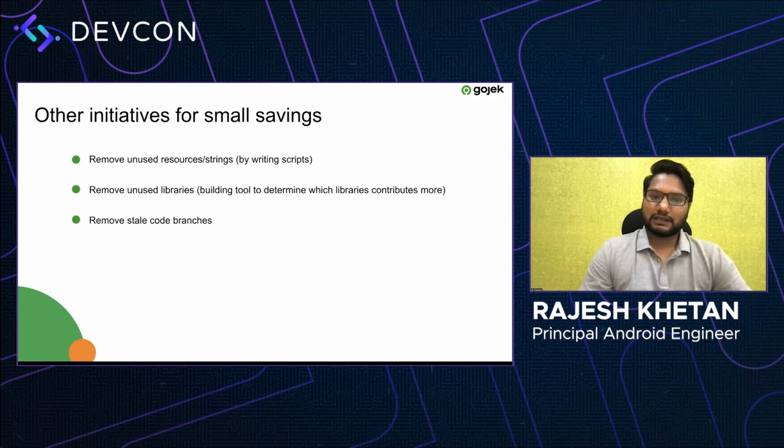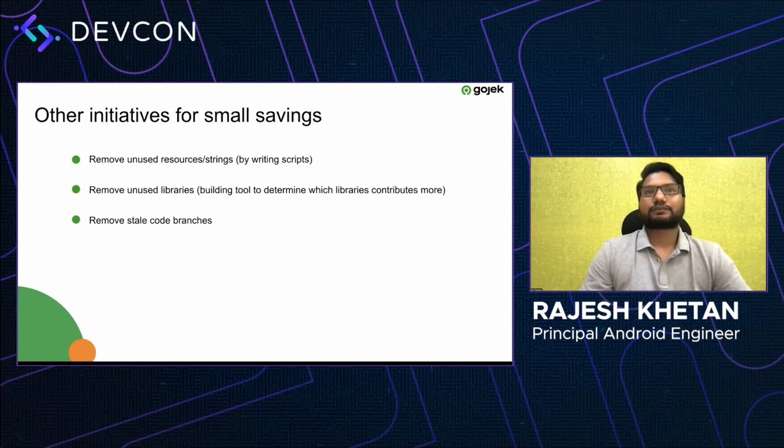There were other initiatives which we took. One is removing unused resources and strings. So Android Lint was giving us a lot of false positives, so we wrote our own scripts to get rid of unused resources and strings. We also built some tools to prioritize how we can remove libraries from our APK which were very least used, or were not required, unused, or not important to us, and that again saved us some size. And the last thing which we did is remove the stale code branches.